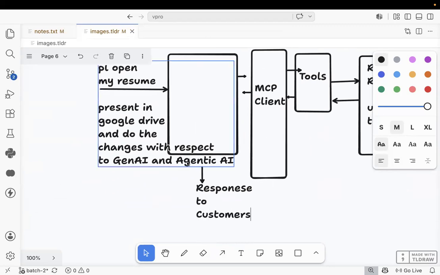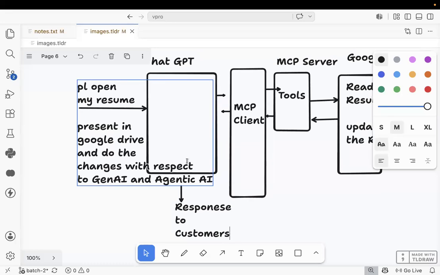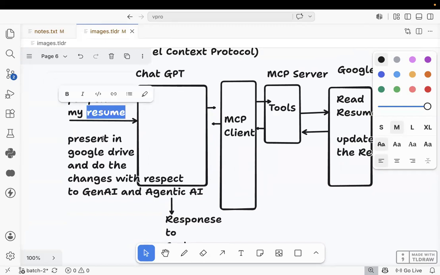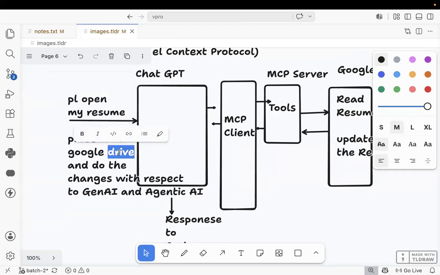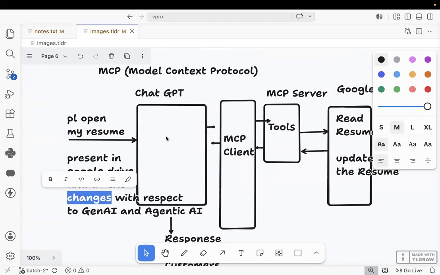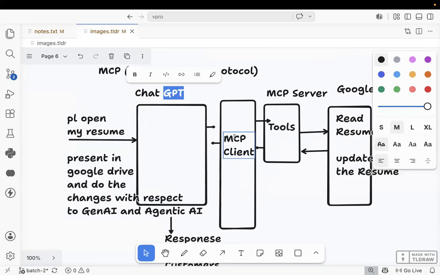Got it? Team, can I tell the flow again? Yes. Mahalakshmi, what is the question I asked? Please open my resume, present in Google Drive, and update the resume. Fine. Now, immediately, ChatGPT will connect to the MCP client.